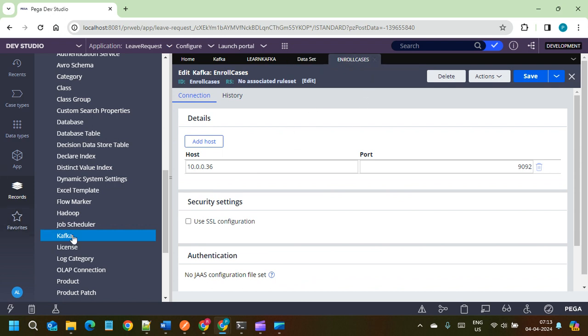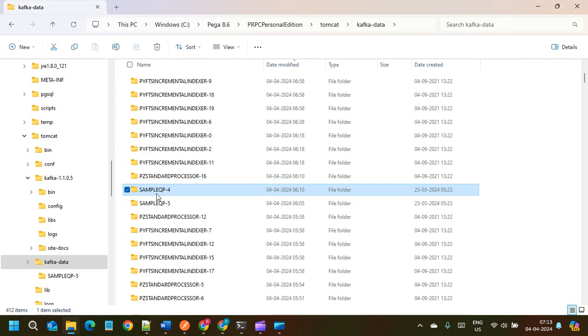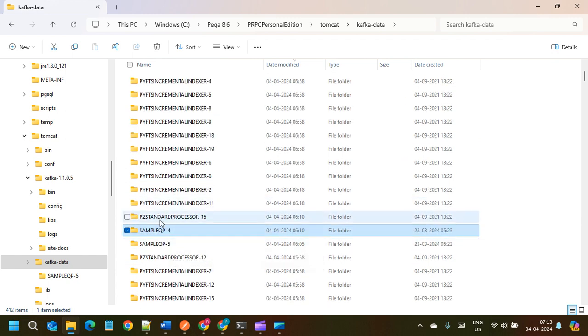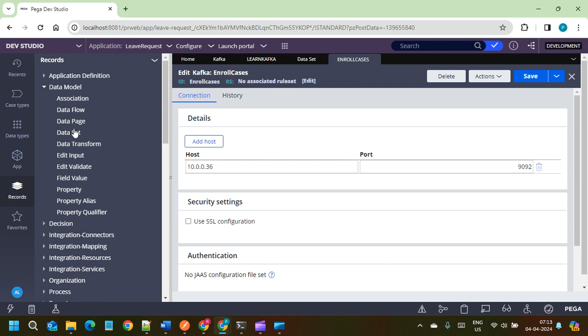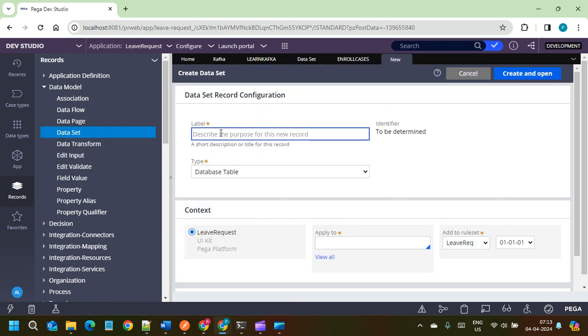The second thing is we need to create the dataset. For the sample QP, we have seen the sample QP right here. For the sample QP Kafka topic, we can create one dataset. Create it and give the name enroll cases dataset.